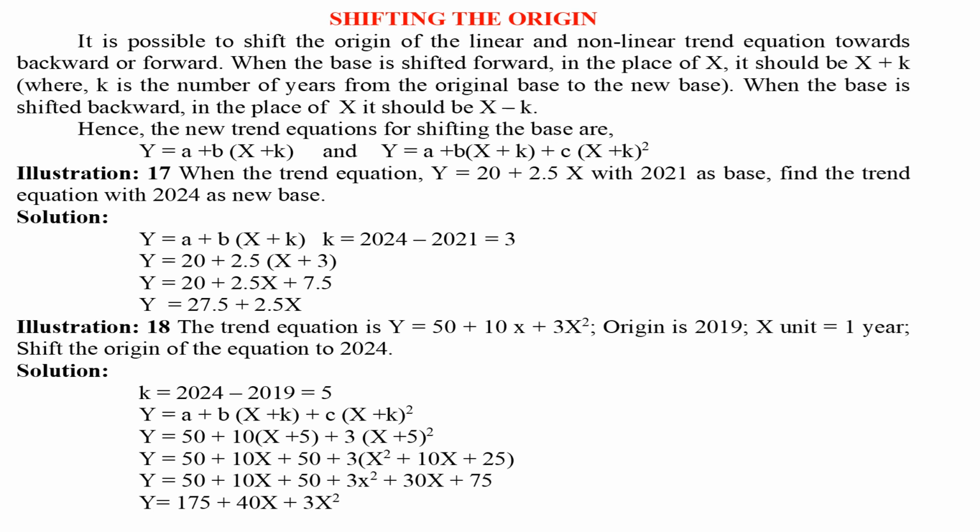Illustration 18. The trend equation is y equals 50 plus 10x plus 3x². Origin is 2019. x unit equals 1 year. Shift the origin of the equation to 2024. Solution. k equals 2024 minus 2019 equals 5. y equals a plus b(x plus k) plus c(x plus k)². y equals 50 plus 10(x plus 5) plus 3(x plus 5)². y equals 50 plus 10x plus 50 plus 3(x² plus 10x plus 25). y equals 50 plus 10x plus 50 plus 3x² plus 30x plus 75. y equals 175 plus 40x plus 3x².